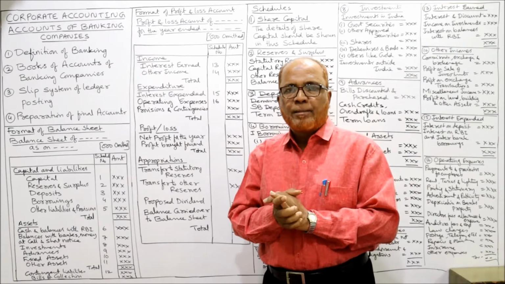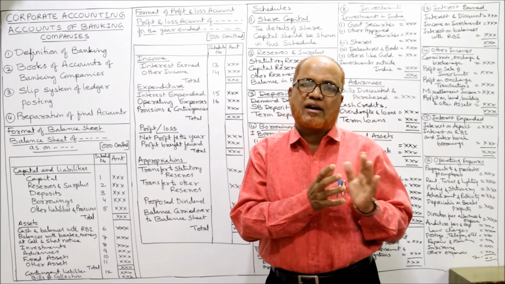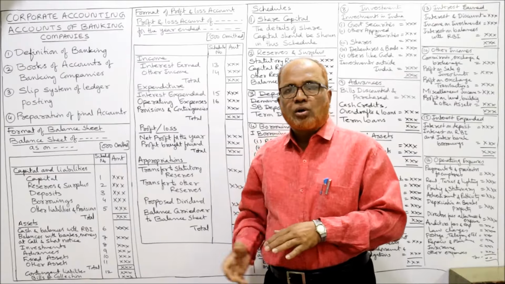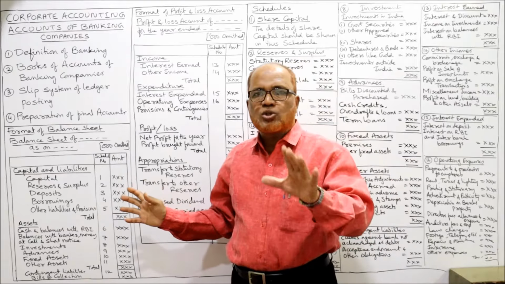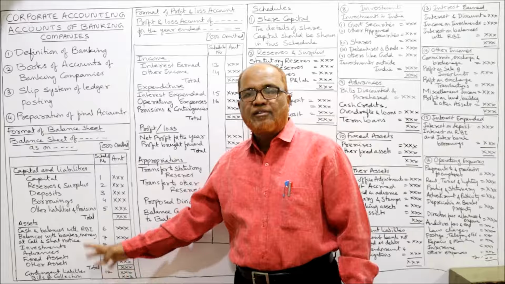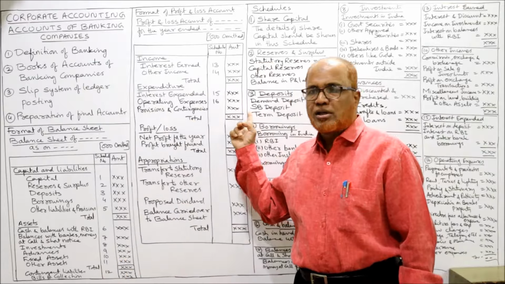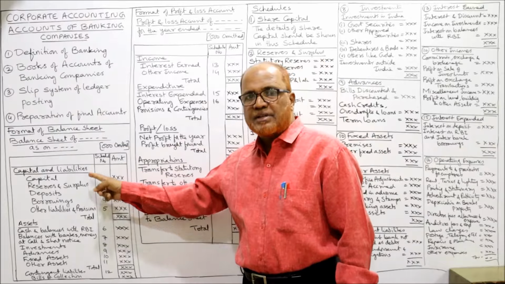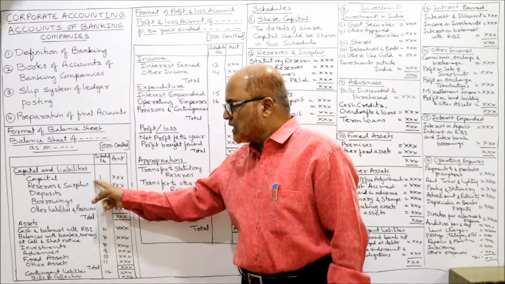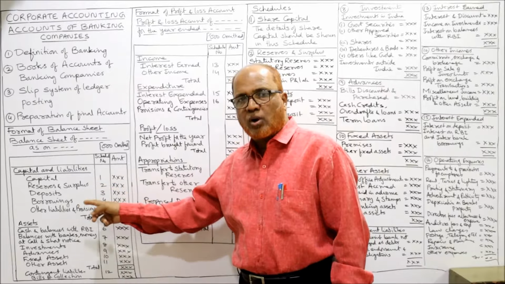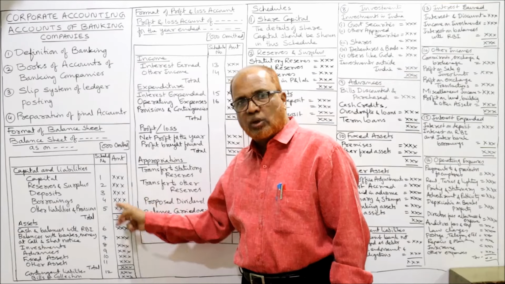It is applicable. So it is a schedule based final accounts. So totally 16 schedules are there. First 12 schedules in balance sheet and 4 schedules in profit and loss account. The 12 schedules are here. Capital and liabilities 5 schedules. Capital 1, reserves and surplus 2, deposits 3, borrowings 4, other liabilities and provisions 5, total.